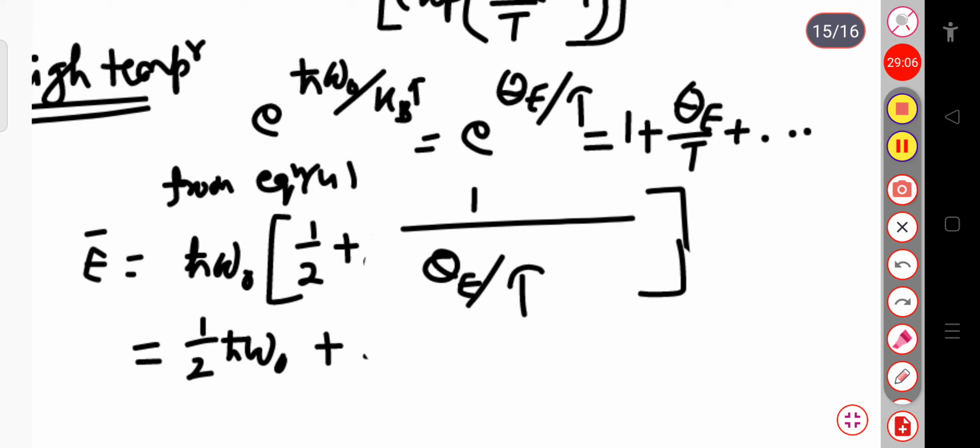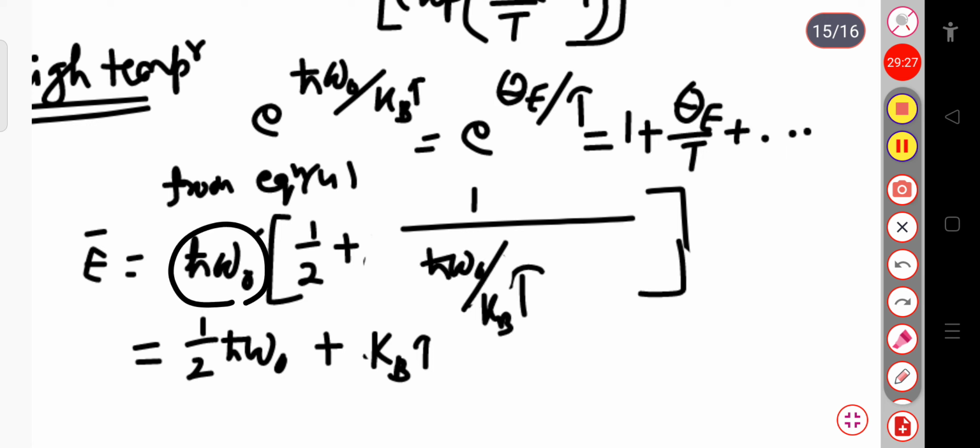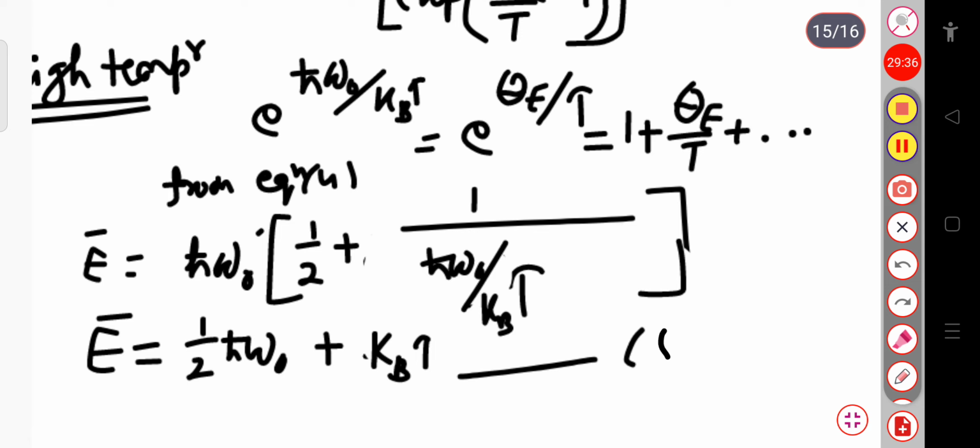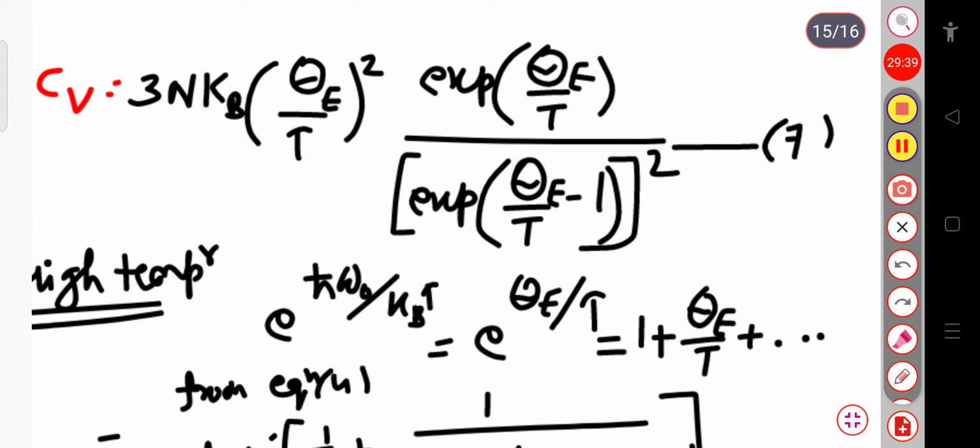So this ħω₀ and this ħω₀ will get cancelled, and the remaining term will be k_B into T. That is, if I substitute this θ_E to be ħω₀ divided by k_B T, and multiply this term with this one, this is simply kT. So the average energy will be equal to this much. This is equation 8. Yes, this is equation 8.